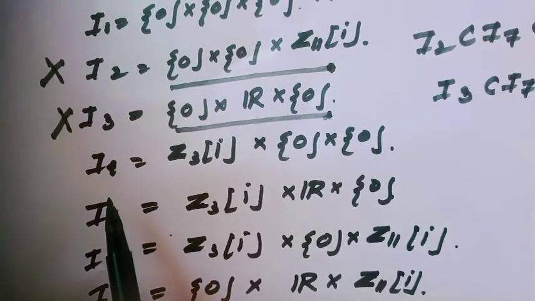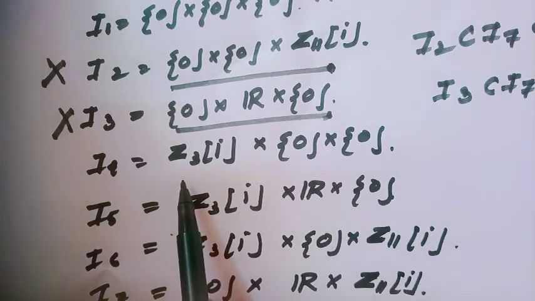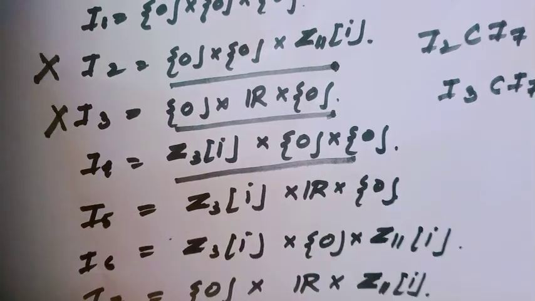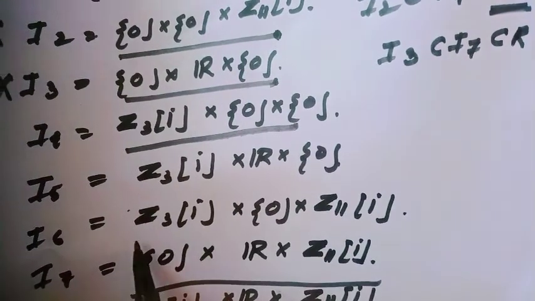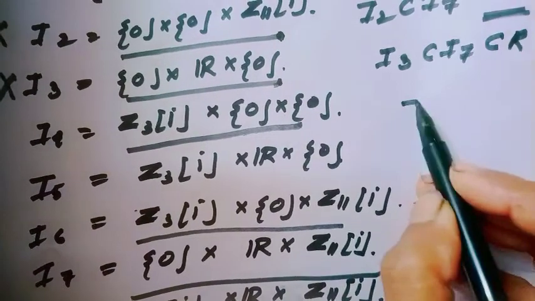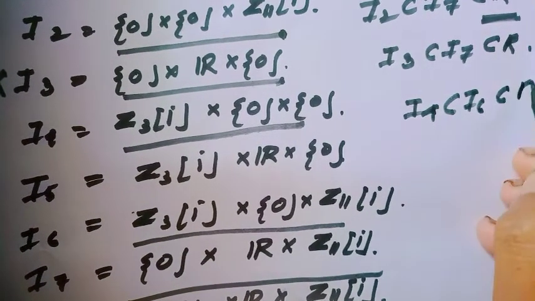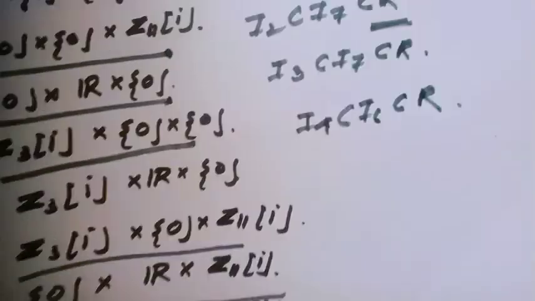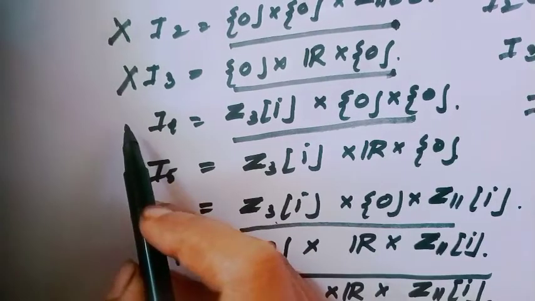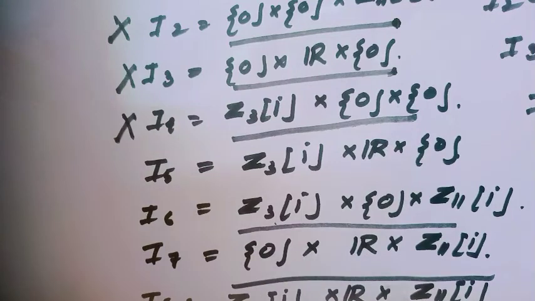If we consider I4, notice I4 is contained in I6. That means I4 is contained in I6, which is also contained in the ring R. So this ideal is also not a maximal ideal.